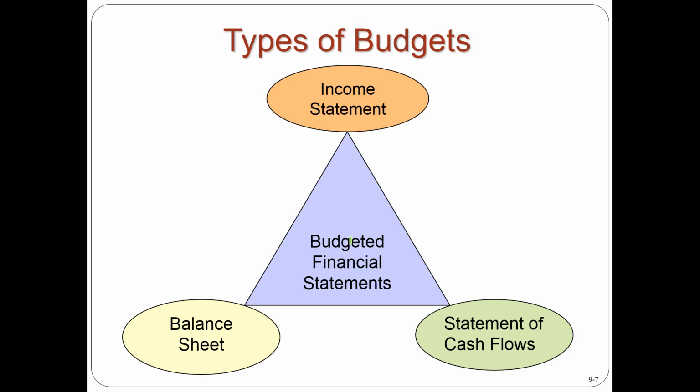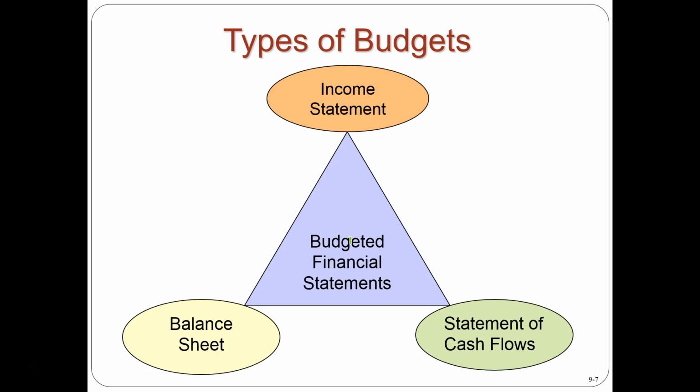When we think of a budget, we have the income statement, which of course is budgeting a time period, a time frame, a beginning and an end. So that may be a year, that may be a month. So we're budgeting how well we will do in terms of performance during that period. We have the statement of cash flows, because the income statement is on the accrual basis and not a cash basis. We also want to budget our cash flows and see how the cash flows are doing for that same time period.